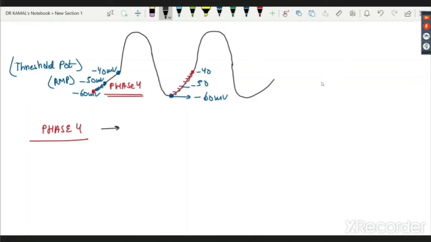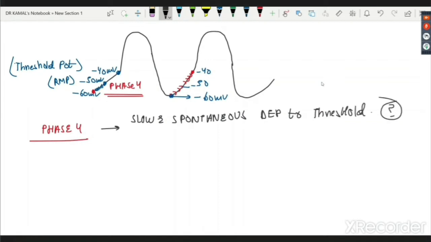So in phase 4, which is the slow and spontaneous depolarization to the threshold. Slow and spontaneous depolarization to the threshold. How and why does that happen? How does that happen rather? How is more important here. So how does it happen?